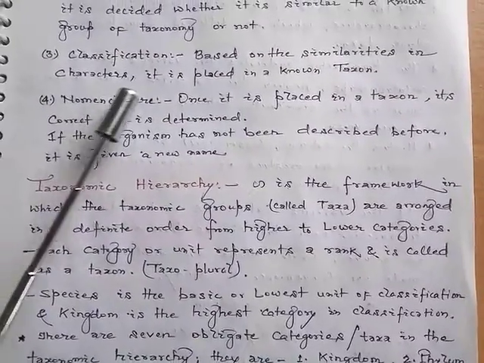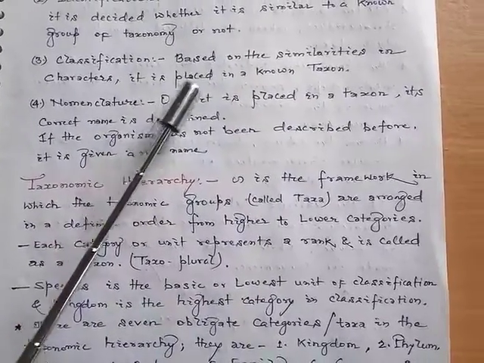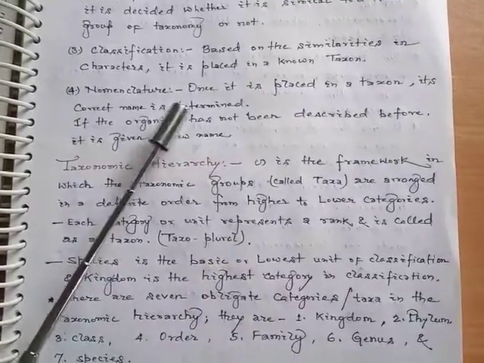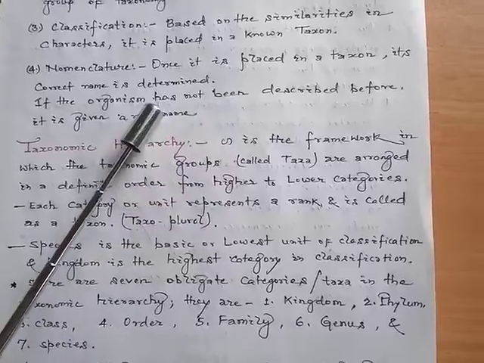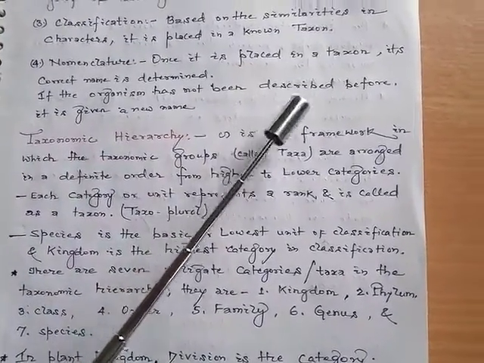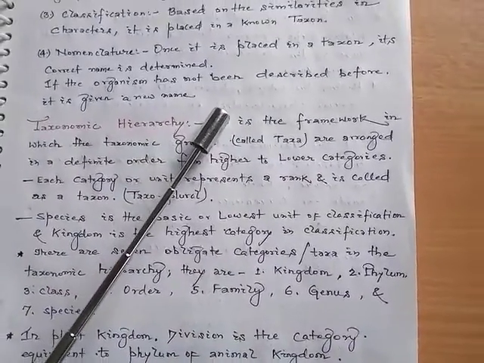The third one, classification. Based on the similarities in characters, it is placed in a known taxon. And the fourth one, nomenclature. Once it is placed in a taxon, its correct name is determined. If the organism has not been described before, it is given a new name.